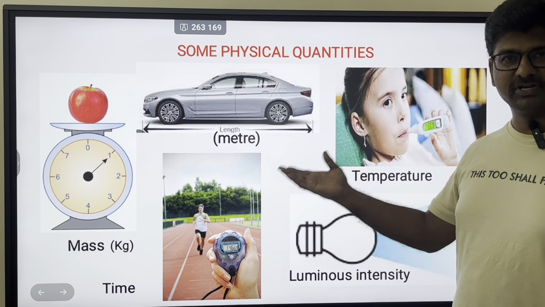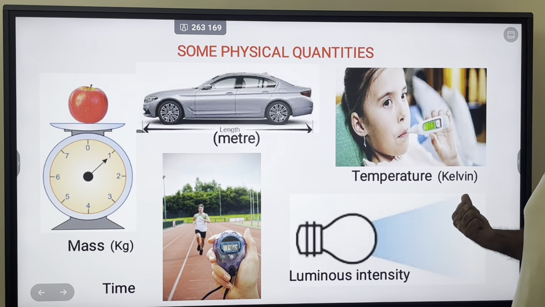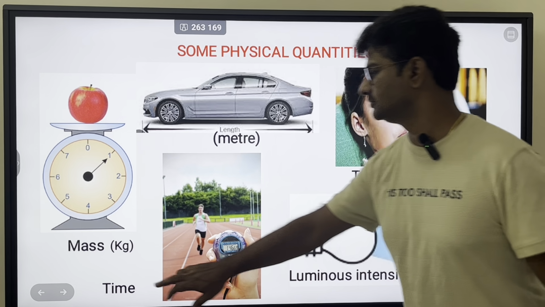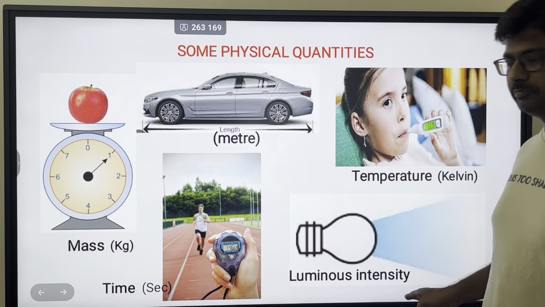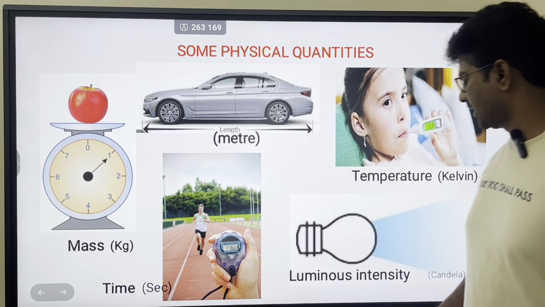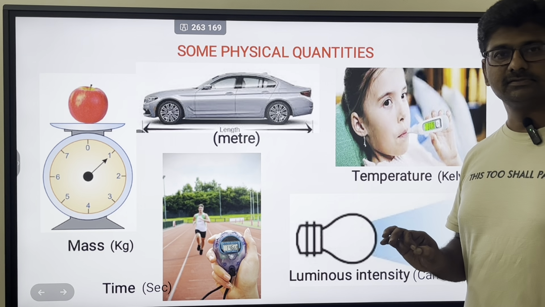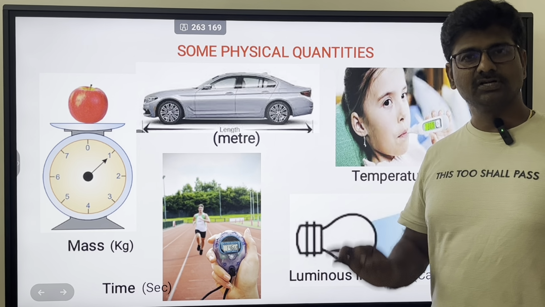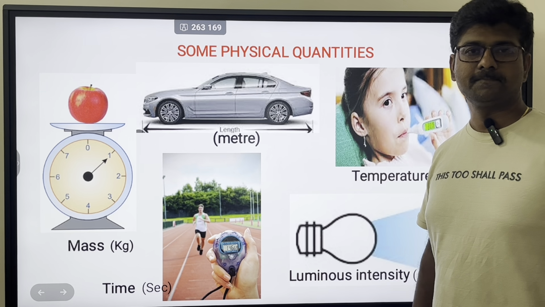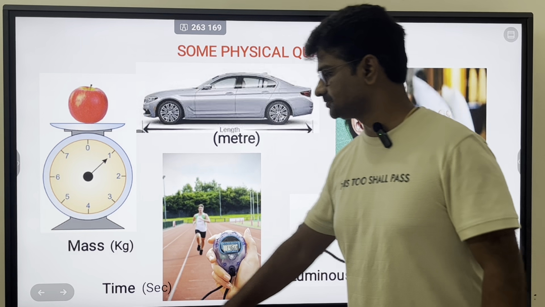Length, which is measured in meters. Temperature, Kelvin. Time in seconds, and luminous intensity in candela. So these are some physical quantities which are measurable. When I say physical quantity, it is measurable. So these are all physical quantities.